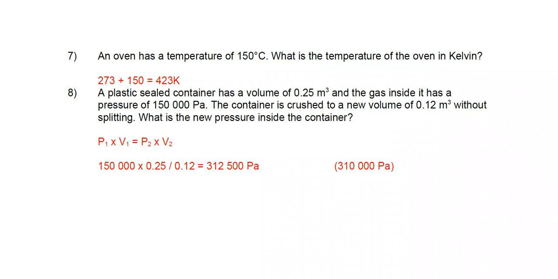Well, P1 times V1 equals P2 times V2. And we're going to rearrange this to make P2 the subject. So 150,000 times 0.25 divided by 0.12, and I get 312,500 pascals, and then we could round that up to 310 pascals.